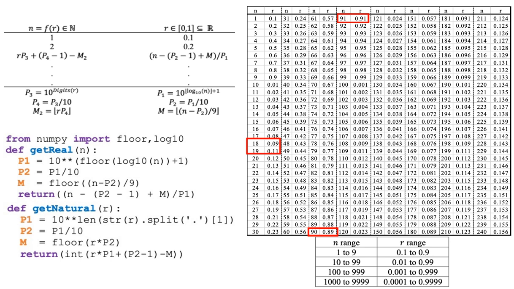The first example in the table is index 18 and 19. Notice how n equals 18 corresponds to a real number of 0.09, but n equals 19 passes over 0.10, which is already covered by n equals 1, and moves to 0.11. This skipping behavior is captured by the variable m.